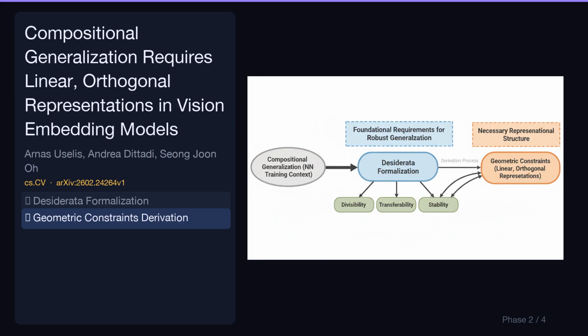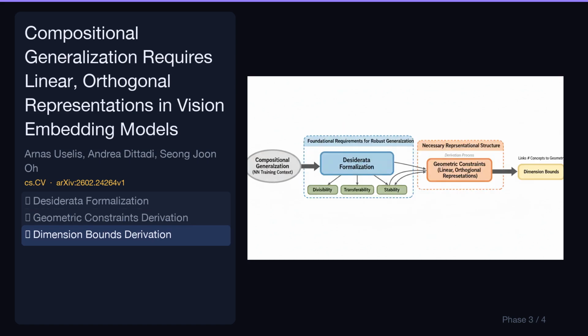Based on the formalized desiderata, the paper derives necessary geometric constraints for representations. These dictate that representations must linearly decompose into orthogonal per-concept components, crucial for generalization. This contribution further derives quantitative dimension bounds. These bounds link the number of composable concepts directly to the embedding geometry, providing a deeper understanding of representational capacity.